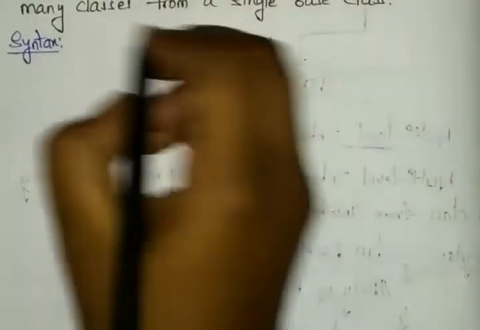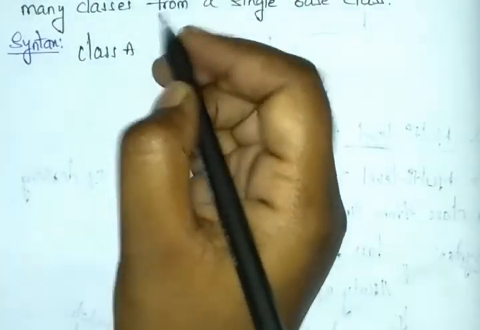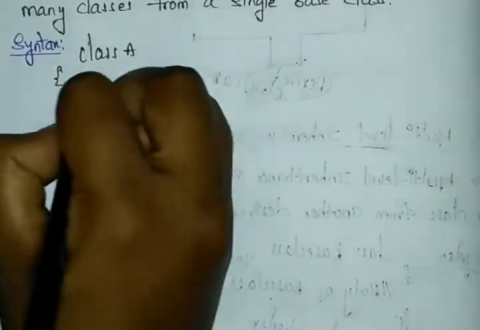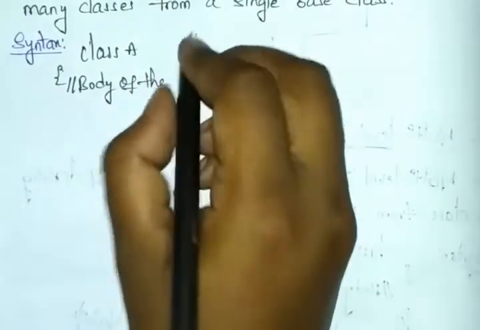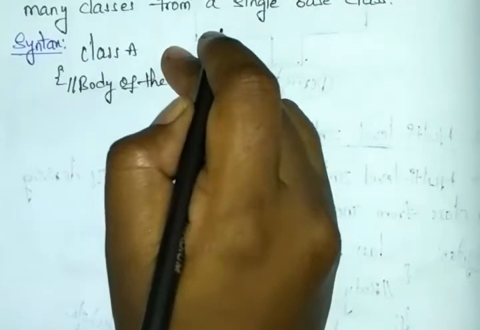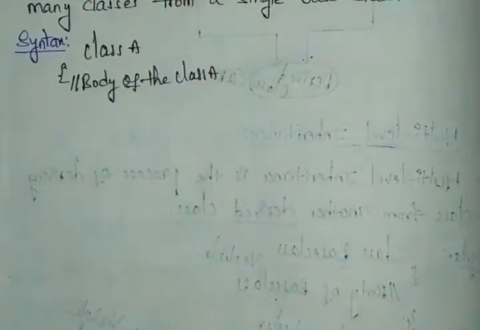Okay, right. First you choose class A, and I am writing the body of class A. A means our base class.